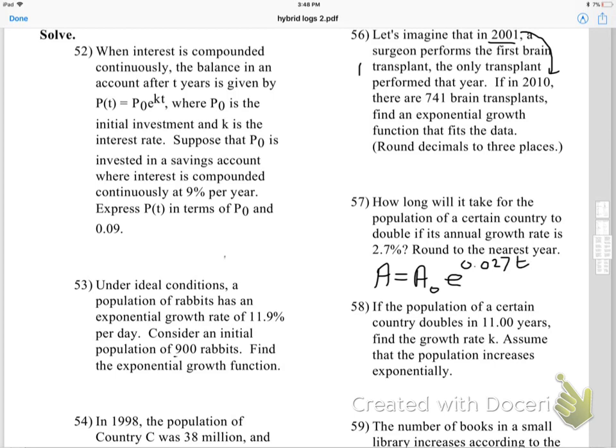Now here's the trick about doubling time. Supposing I started with a population of 50. If I double it, I'm going to end up with a population of 100. So if I divide both sides by 50, can you see I'm going to end up with 2?